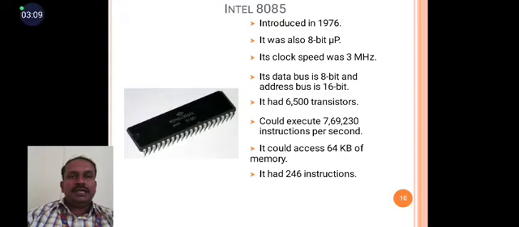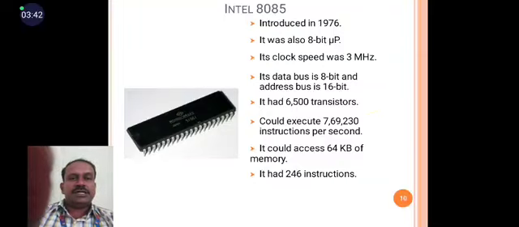Next is the main microprocessor, which we all know, the Intel 8085. It was introduced in 1976. It was an 8-bit microprocessor. The clock speed was 3 MHz. The data bus is 8-bit and the address bus length is 16-bit. It had 6500 transistors. It could execute 7,69,230 instructions per second. It could access 64 kilobytes of memory. The instruction set has 246 instructions.